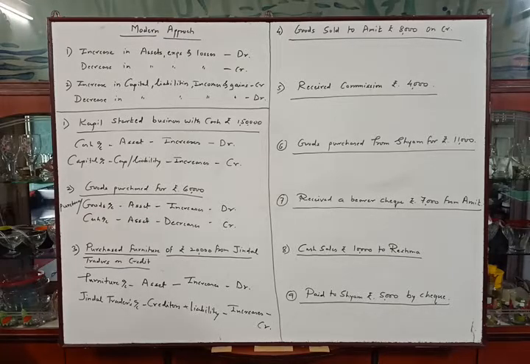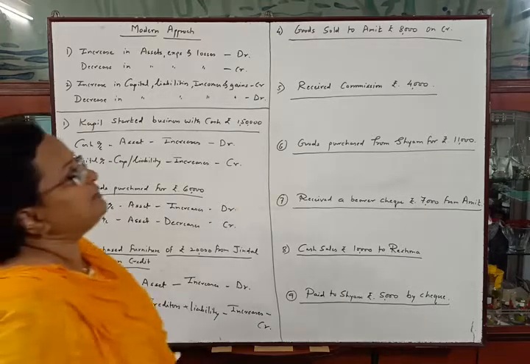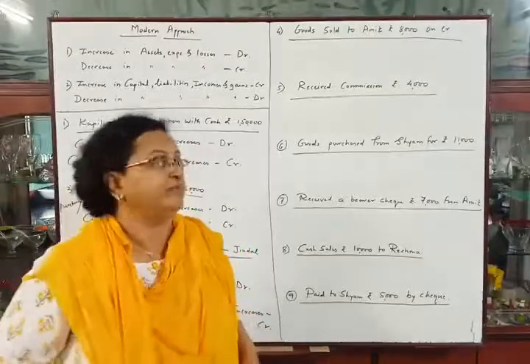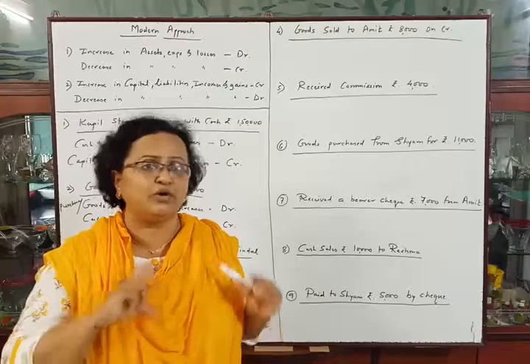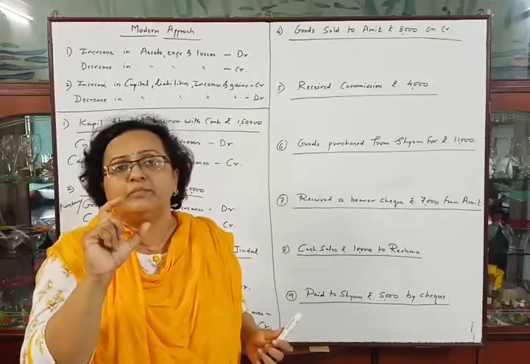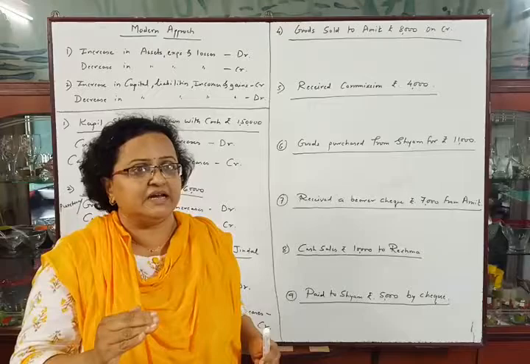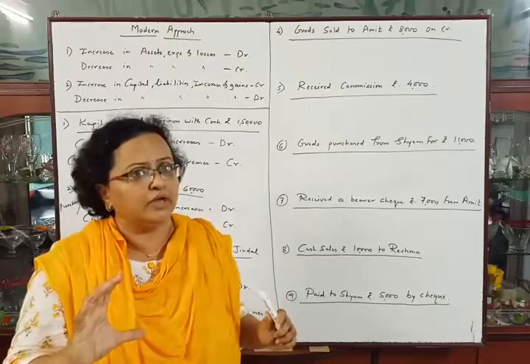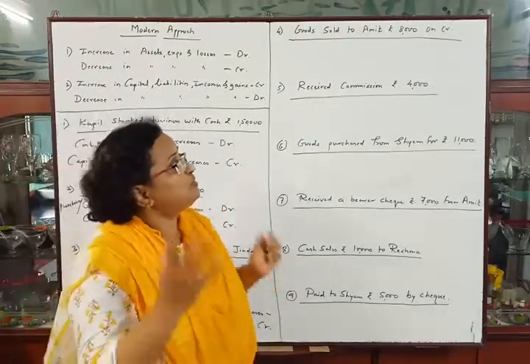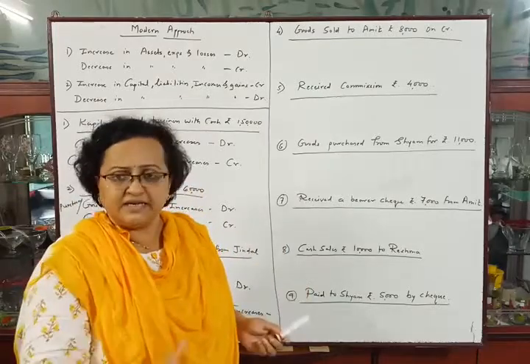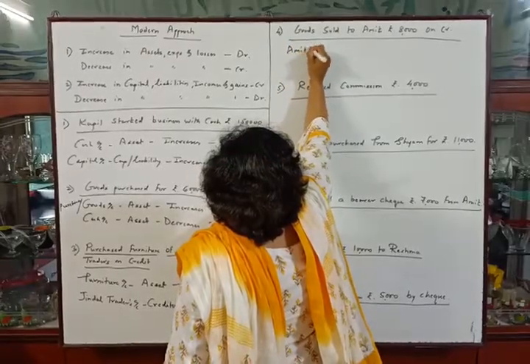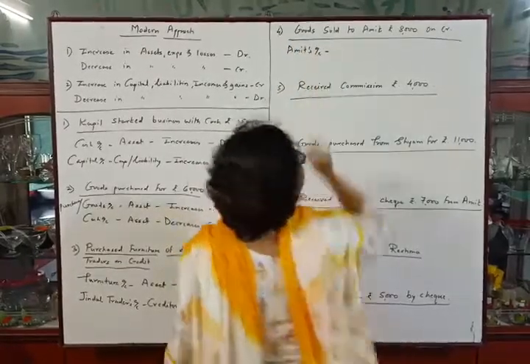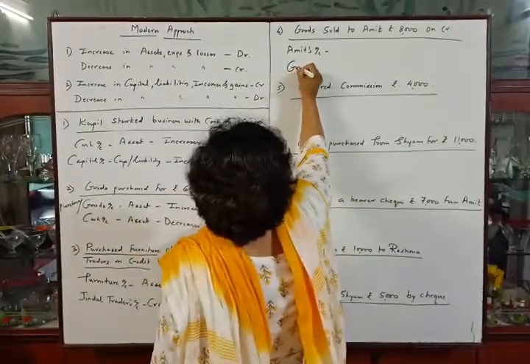Goods sold to Amit rupees 8,000 on credit. From tomorrow onwards we will use purchases account and sales account for goods account, but for initial understanding I am using goods account here. Okay. Now goods sold to Amit rupees 8,000 on credit. Again this is a credit transaction. So first account should be Amit's account, as we are selling goods to Amit, and second account will be goods account.